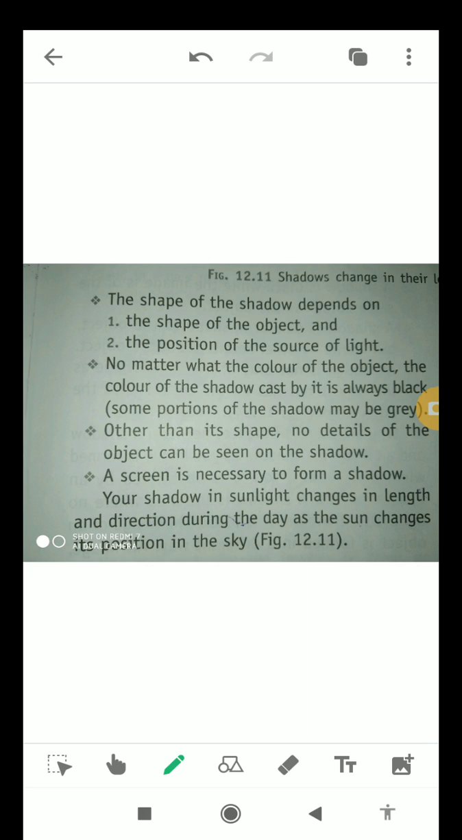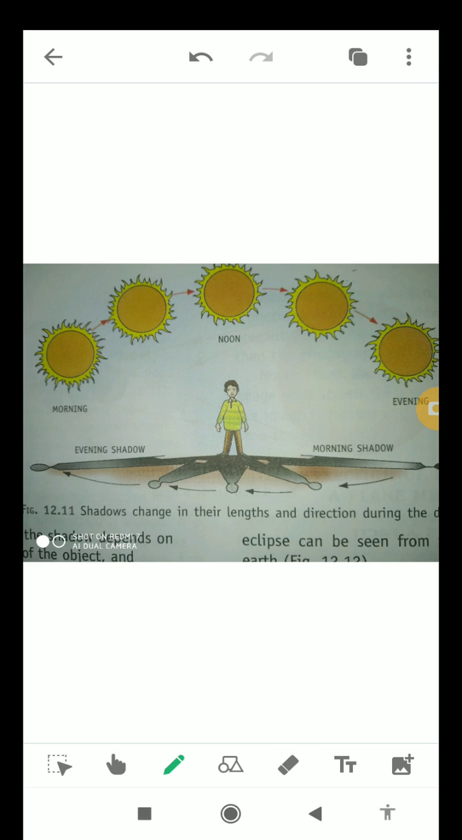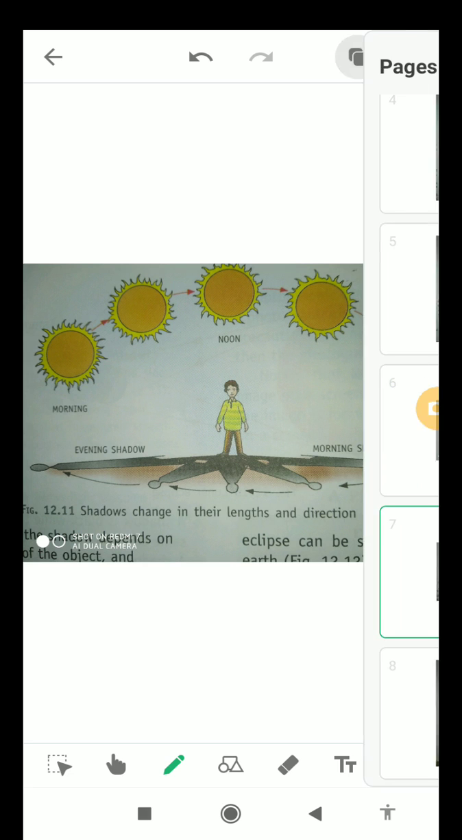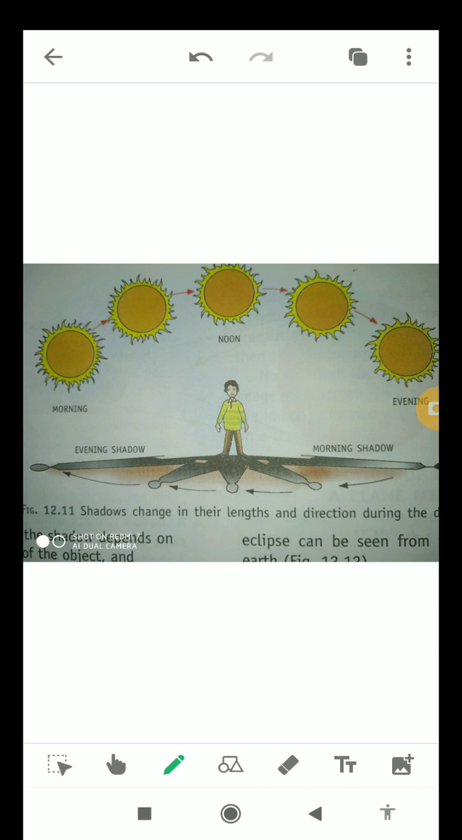Your shadow in sunlight changes in length and direction during the day as the sun changes its position in the sky. Okay students, as you can see in this diagram, during the morning and in the evening the shadow is larger, but at noon or in the afternoon the shadow is shorter. This is due to the position of the sun in the sky.